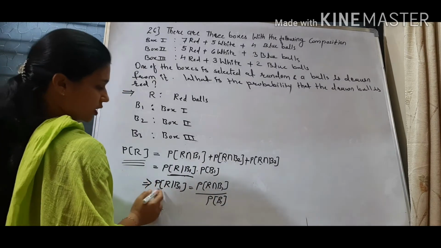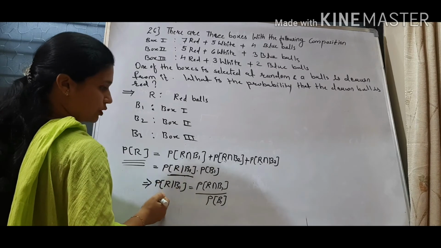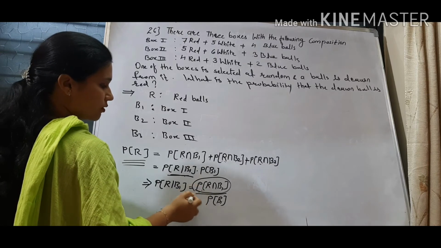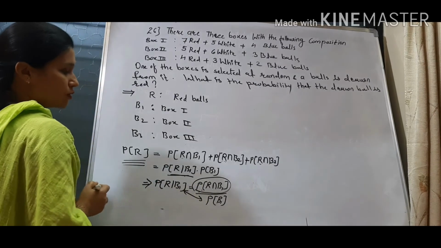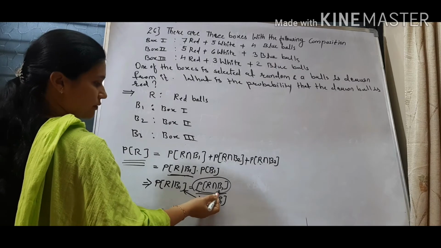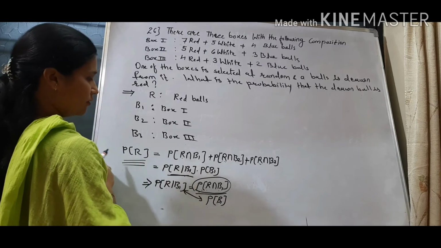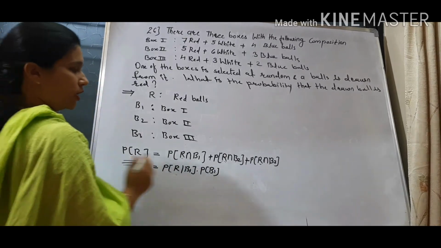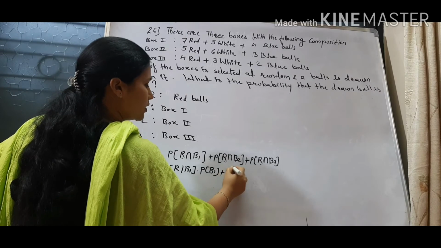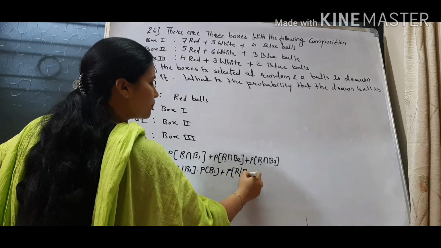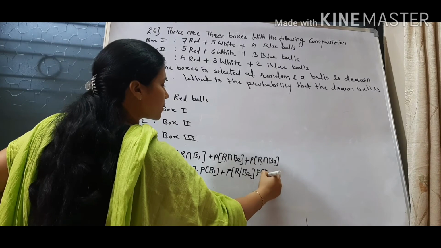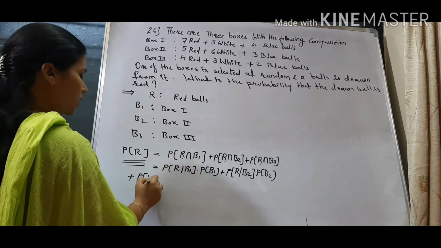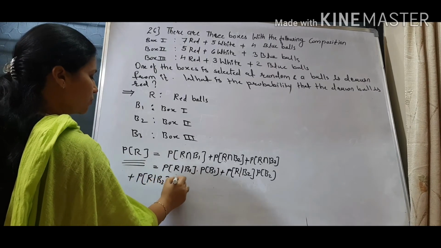So now this is for the conditional distribution. Now R intersection B1 is what we need to find only. So what will be its value? Cross multiplication of these two things, right? So probability of R intersection B1 will be equal to this into this. So that I have written here. Again for R intersection B2 we'll write the same thing. It is equal to plus probability of R given B2 into B2, plus probability of R given B3 into B3.